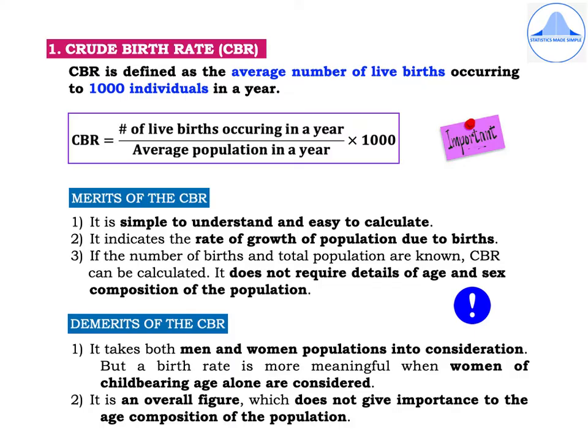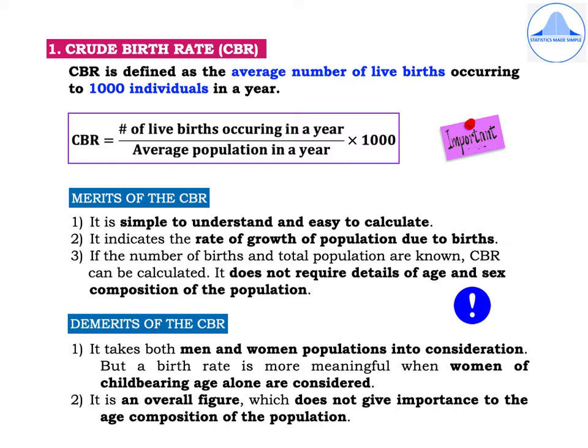Let us discuss some of the merits and demerits of CBR. The first merit is it is simple to understand and easy to calculate. Second, it indicates the rate of growth of population due to births. You'll see that when we work out the problems, under population we are going to take both the male and female population.